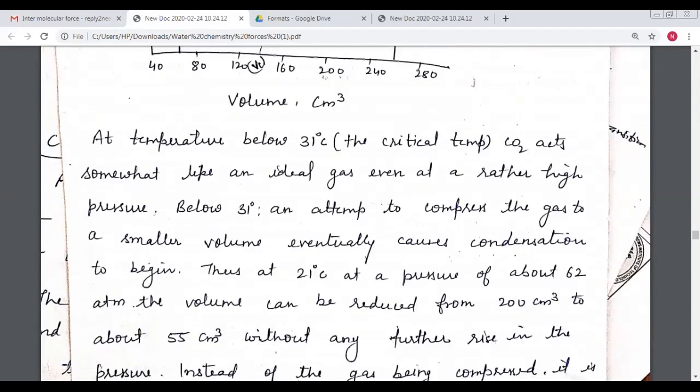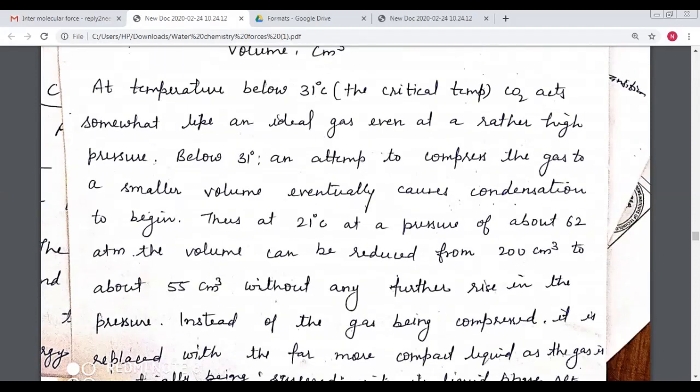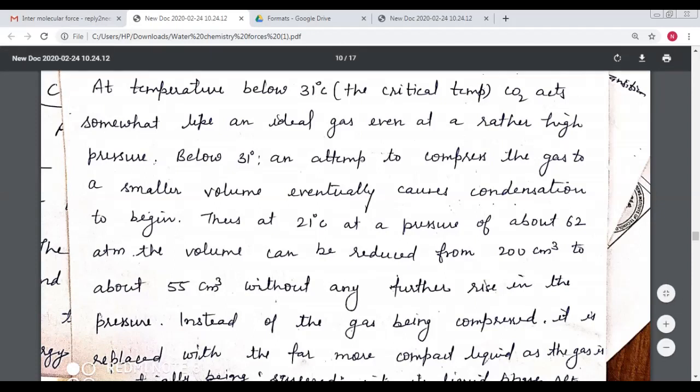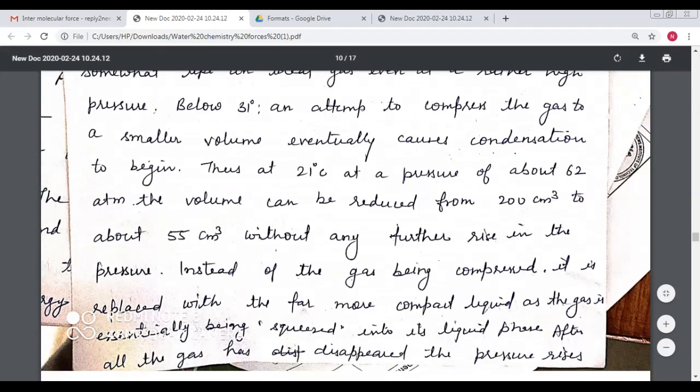So here, at temperatures below 31.1 degrees centigrade, that is 30.98, carbon dioxide acts sometimes like an ideal gas even at rather high pressure. Below 31 degrees centigrade, an attempt to compress the gas to a small volume causes condensation to begin.